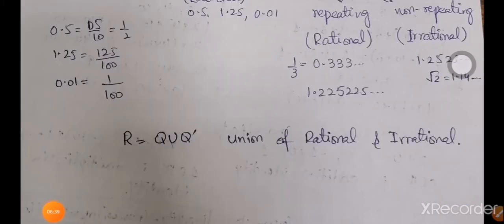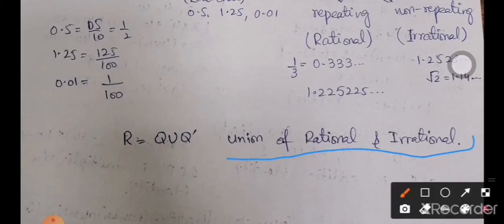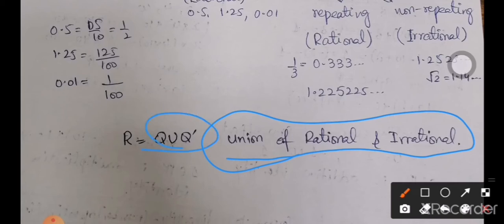Now, after defining the rational and irrational numbers, we are able to define the set of real numbers in mathematical terms. The set of real numbers is basically the union of rational and irrational numbers. If we are talking about the union of two sets, it means we write down a set which contains every element that belongs either to the first set or to the second set. So the union of rational and irrational numbers is equal to the set of real numbers: every rational and irrational number in combined form constructs the real numbers.